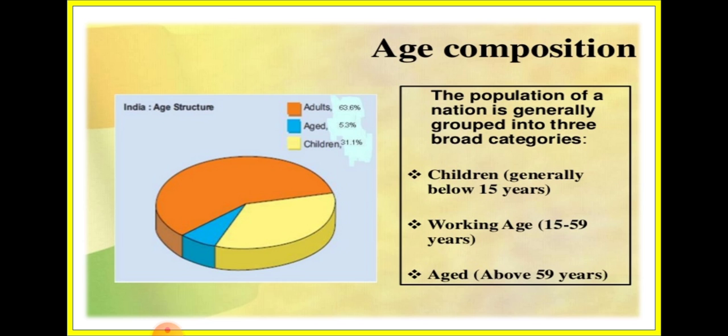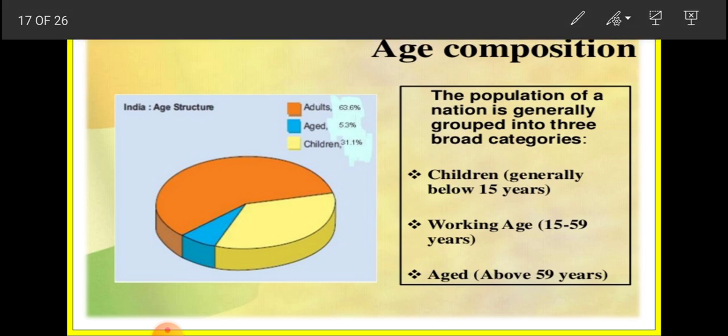Let us move further and learn what age composition is, how people are divided on the basis of age. Look, the population of a nation is generally grouped into three categories. The first category is children, the next category is working age, and the third category is aged people.